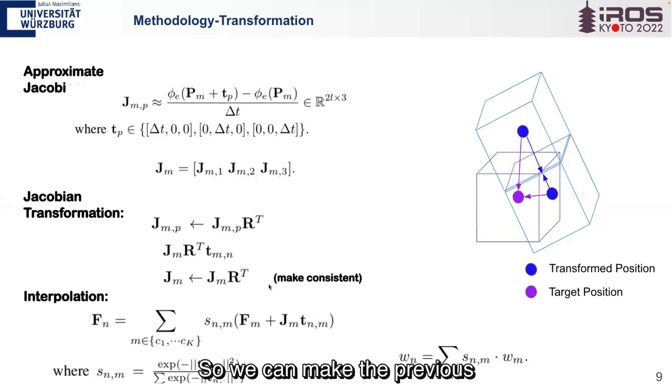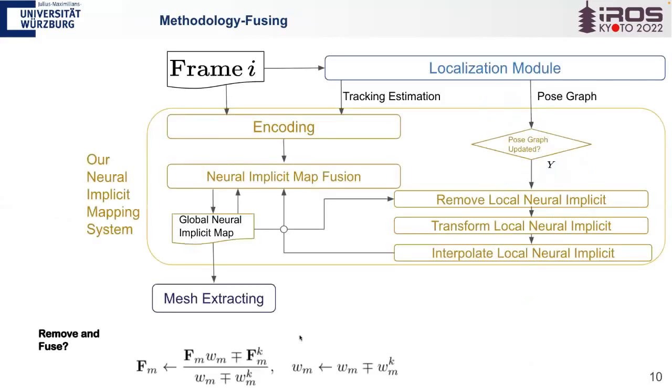So we can make the previous equation consistent by rewriting the Jacobian like this. Then we implement the interpolation to get a weighted average of the neighbor approximations. After fitting a grid, it comes to this function with the weighted average of features with negative and positive weights for removal and fusion.